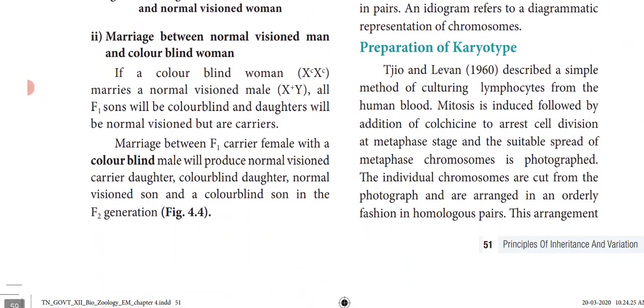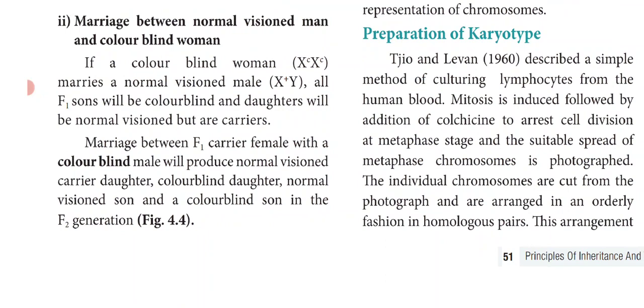Next we will see another example, a marriage between a normal vision man and a colorblind woman. Here the man is normal but the woman is colorblind. If a colorblind woman marries a normal vision male, all F1 sons will be colorblind, and the daughters will be normal but carriers.